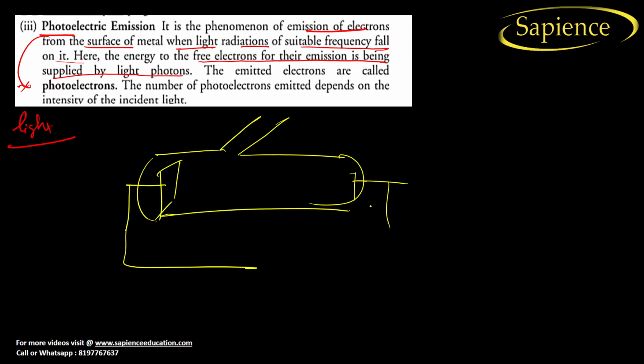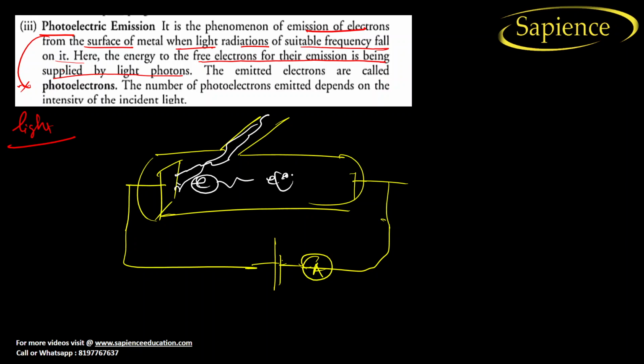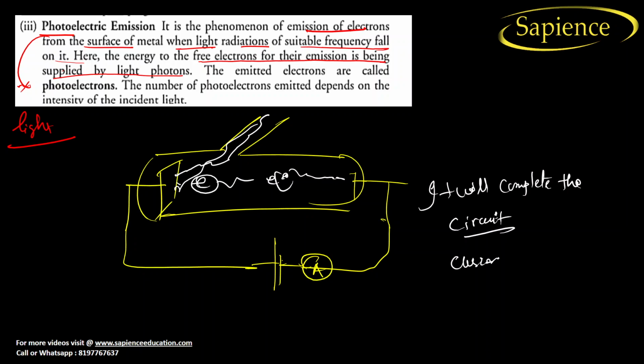So what happens? This is the method to check. See what happened. It has been observed that when you put some rays of light of the desired frequency, it will try to emit an electron in this direction, and when this electron moves, it will complete the circuit. And when it completes the circuit, current will start flowing, right?